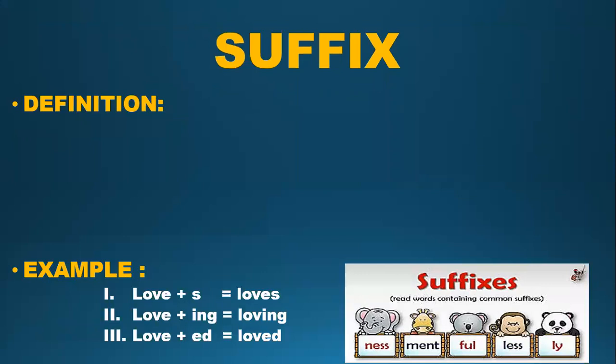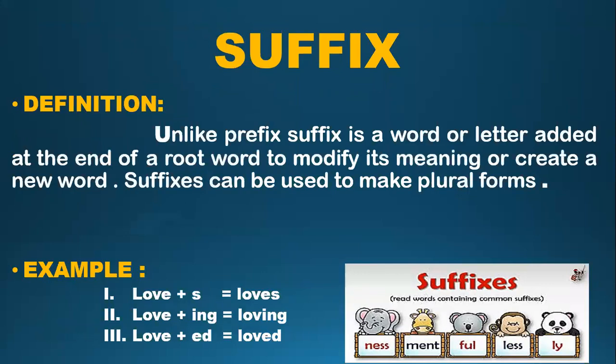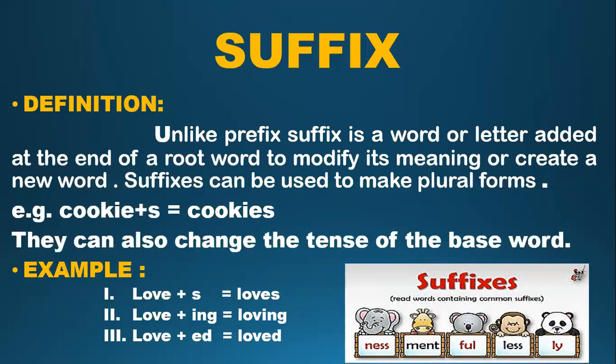Now come to the suffixes. So what are suffixes? Unlike a prefix, a suffix is a word or letter added at the end of a root word to modify its meaning or create a new word. What are the uses of suffixes? They can be used to make plural forms. For example, when we add s to cookie, it will become cookies, meaning more than one cookie.